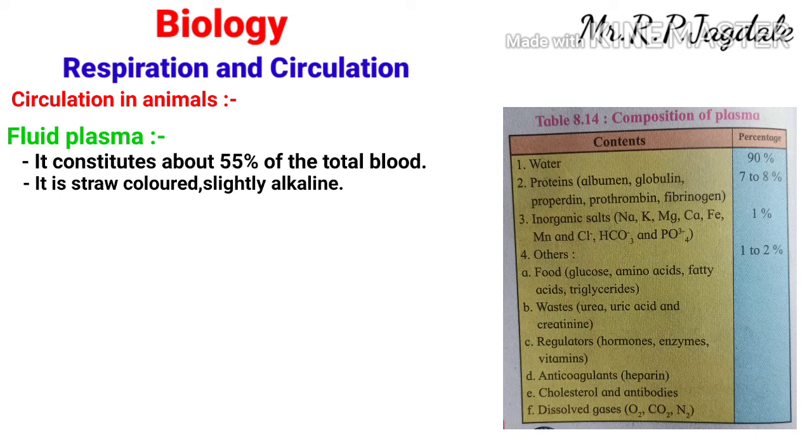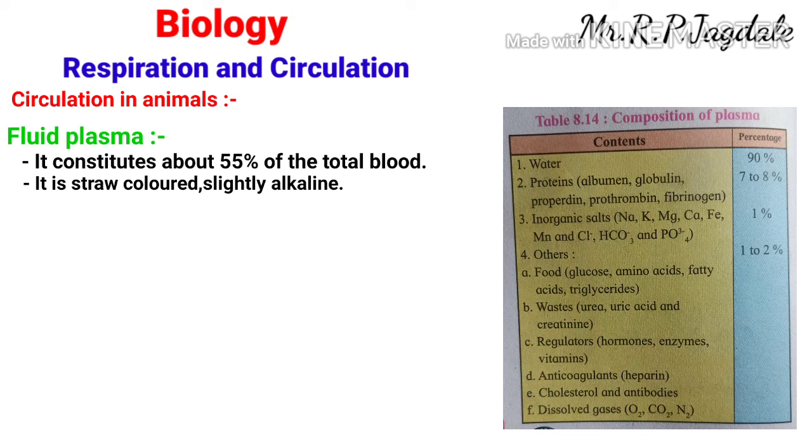Then 1% salts are there: sodium, potassium, magnesium, calcium. These salts are 1% of the blood. And the remaining 1 to 2% is others. In that are included waste products like urea and uric acid. Then some hormones, enzymes and vitamins are there. Then food like amino acids, fatty acids and glucose is there.